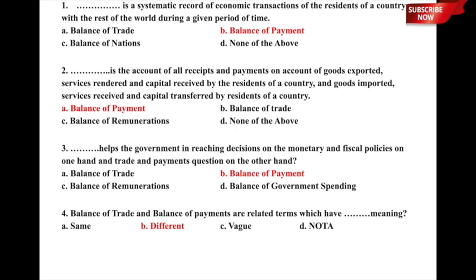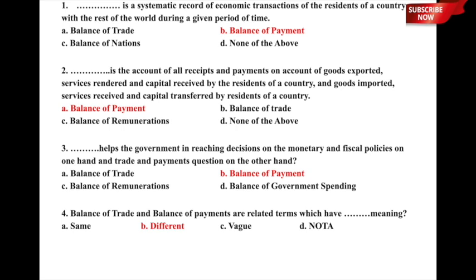So, what do you call the account which records all the receipts and payments on account of exports of goods, services, as well as capital received by the residents of a country, and goods imported, services received, and capital transferred by the residents of a country, whether it is A, balance of payment, B, balance of trade, C, balance of remunerations, or D, none of the above.